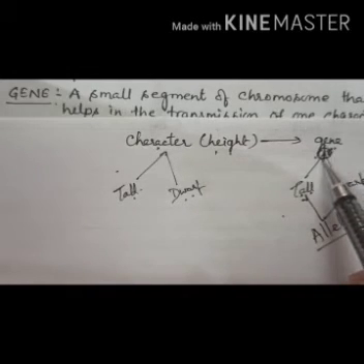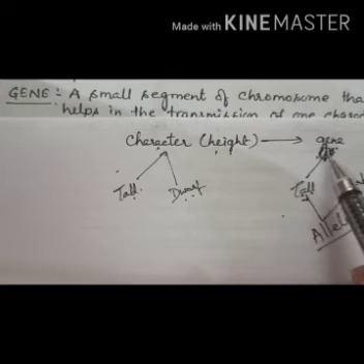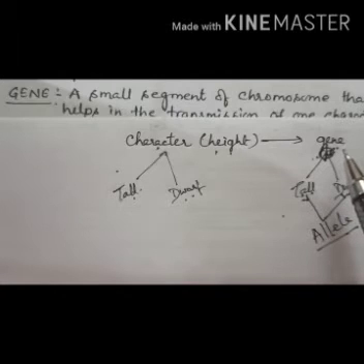Means one gene has two parts, which are called alleles. Alleles are nothing but the alternative forms of a gene.